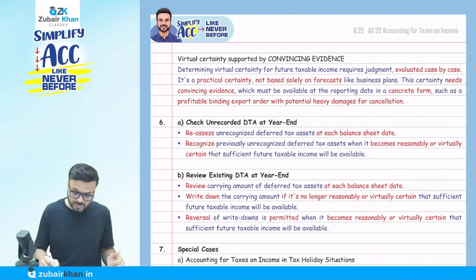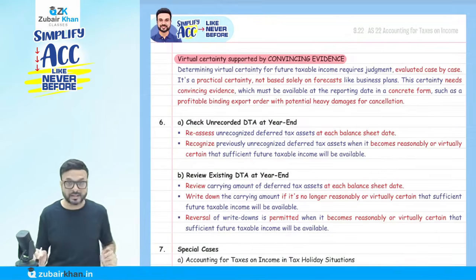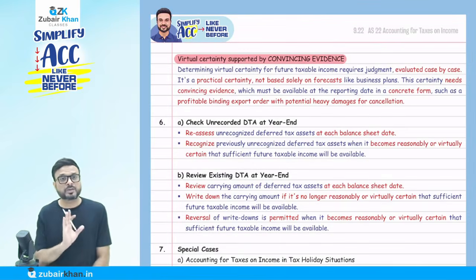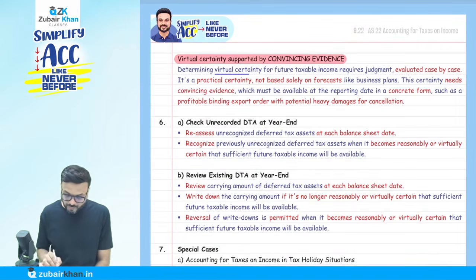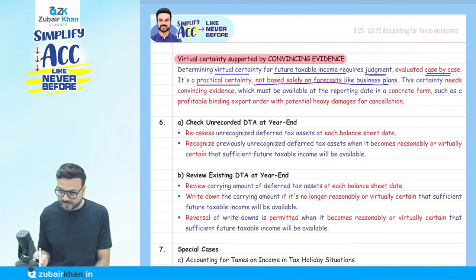What do you mean by virtually certain here? There should be convincing evidence. Understand that virtually certain means almost 100%. Determining the virtual certainty for future taxable income requires a judgment, evaluated case by case. It's a practical certainty, not based solely on a forecast like the business plan.